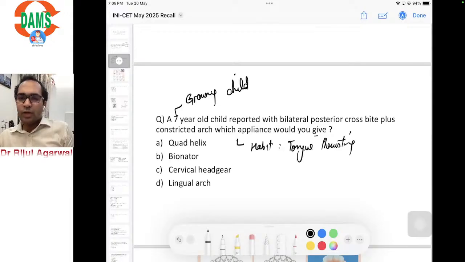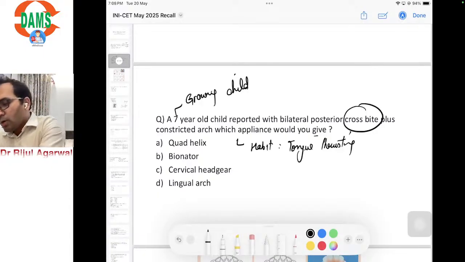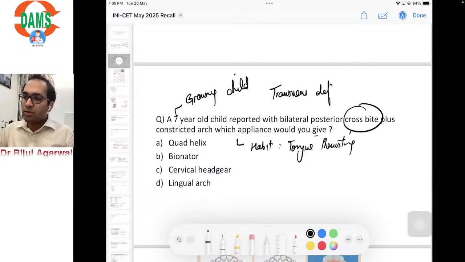The child was growing and he had a bilateral posterior crossbite with a constricted arch. So what appliance would you give to correct it? Looking at this question, it's a very straightforward question. You have to just correct the posterior crossbite due to collapsed or constricted maxilla due to transverse deficiency. So out of all these four options, the straightforward option is the quad helix appliance